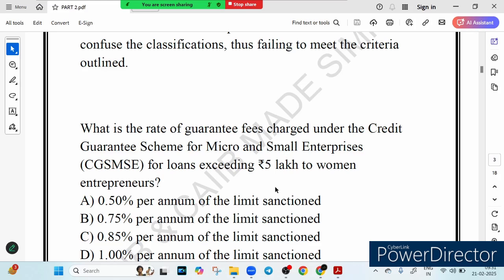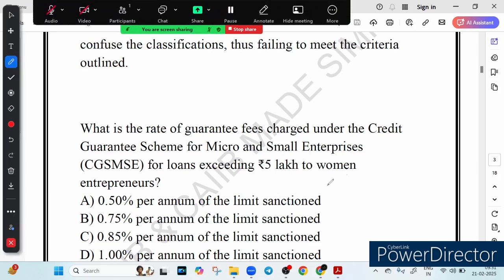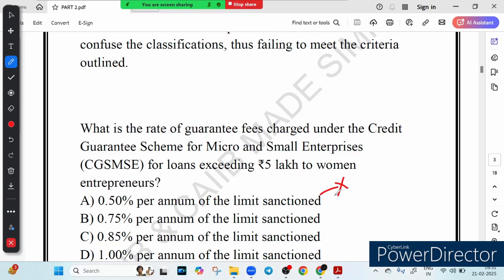Option A says 0.5% per annum, then 0.75, 0.85 or 1%. 0.5, this is wrong. Option A is wrong because this is too low compared to the actual guarantee fee for loan exceeding 5 lakh. Option B says 0.75.